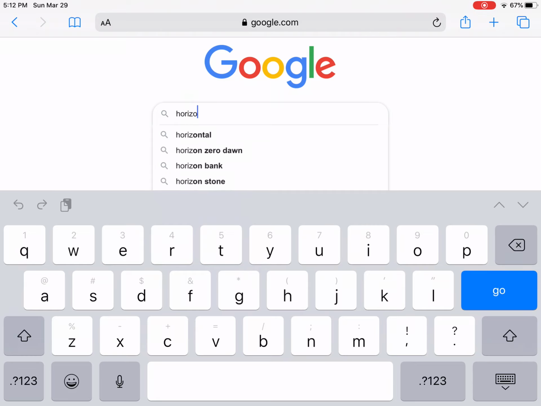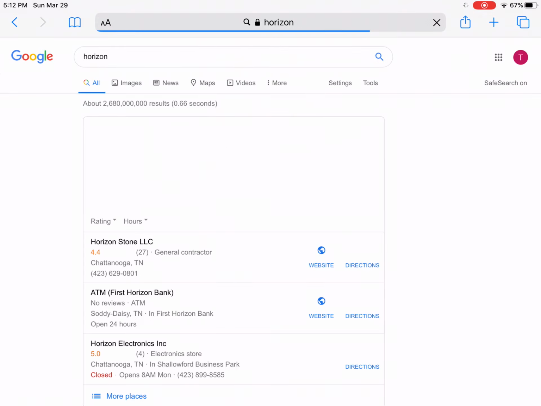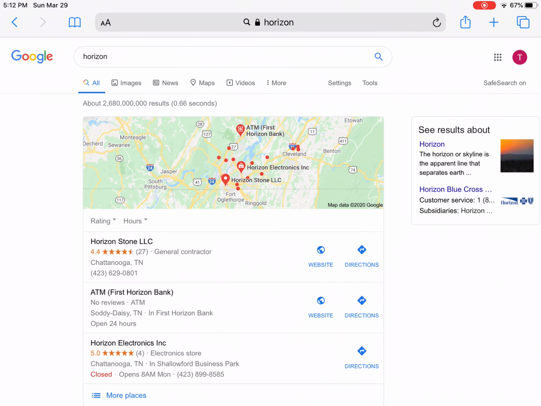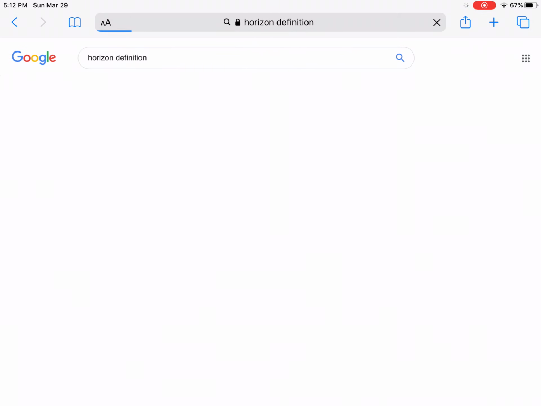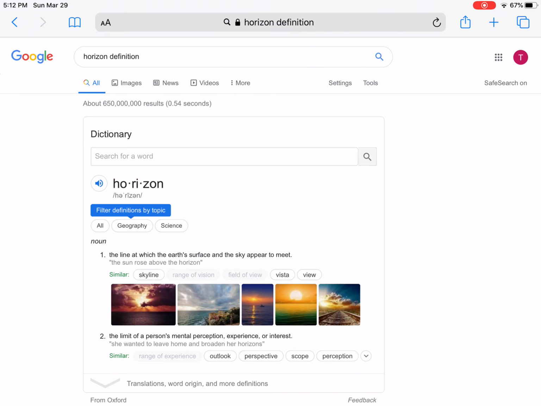Now, normally you would look in a book, but today I'm going to look on Google because that is a hard one. It says, the line at which the Earth's surface and sky appear to meet. Oh, okay. So we could say the line at which the land and the sky appear to meet.